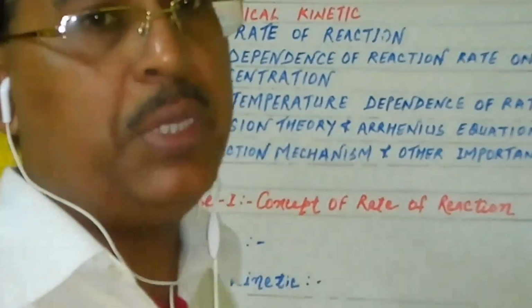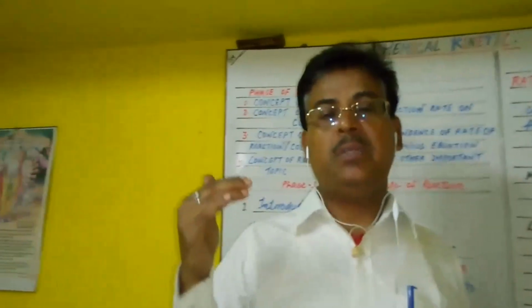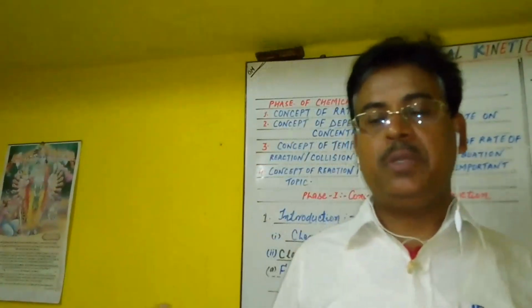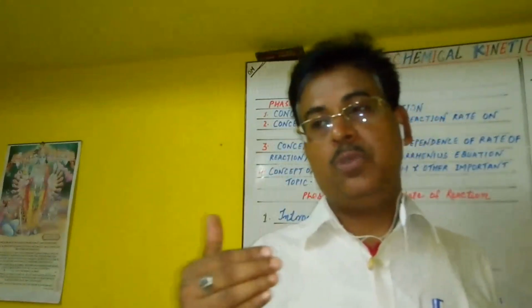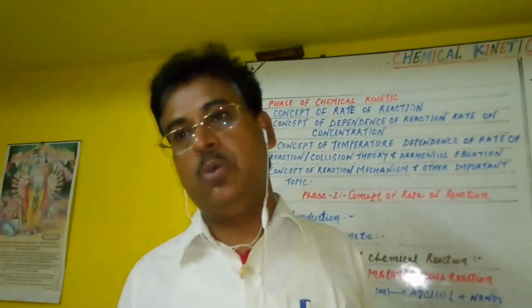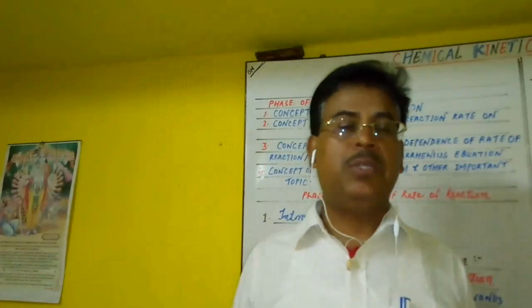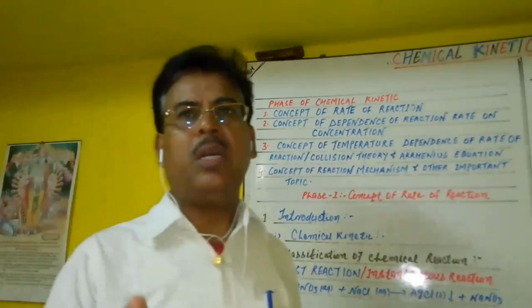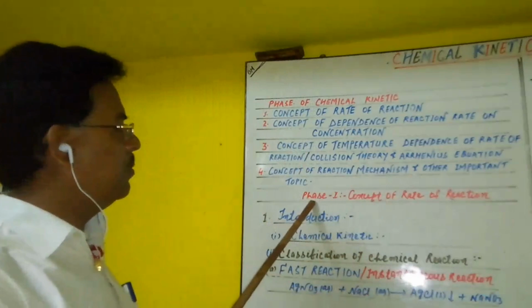So I just summarize, this chapter must be discussed in 4 phases. First, the concept of rate of reaction. Second, the effect of concentration over the rate of reaction. Third, the effect of temperature over the rate of reaction. And last, reaction mechanism. So okay students, we have given the introduction about these things. Now we start the first phase. You see here the first phase.